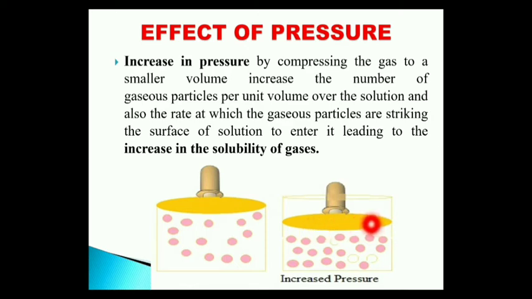The rate at which the gaseous particles strike the surface of the solution is different in both beakers. In the first beaker, you are not applying pressure, so the gaseous particles striking the surface are quite few. But in the second beaker, you are compressing the gas, so the gaseous particles strike the surface of the solution more. It increases the solubility of gas in liquid.